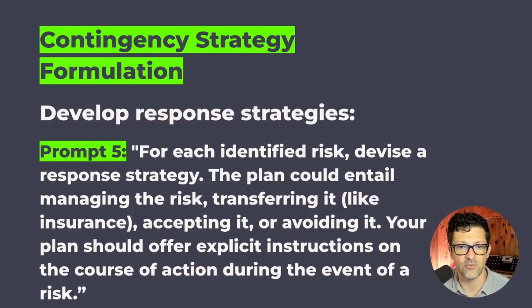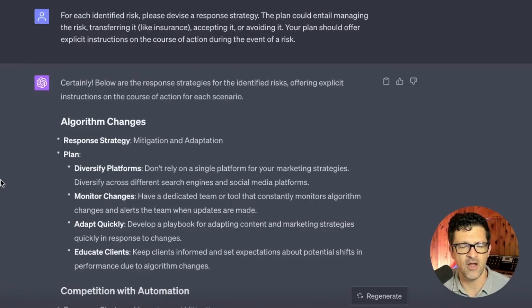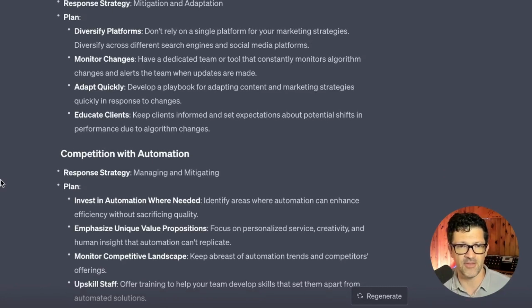So the first one here is, for each identified risk, devise a strategy response. The plan could entail managing the risk, transferring it, like insurance, accepting it, or avoiding it. Your plan should offer explicit instructions on the course of action to take. So let's take a little peek, flip back, see what ChatGPT came up with, and now we're getting into the core of the plan already.